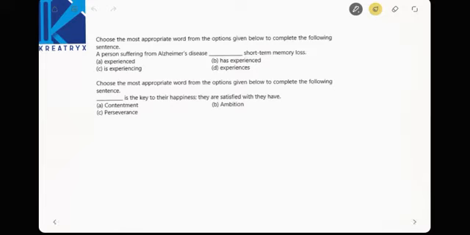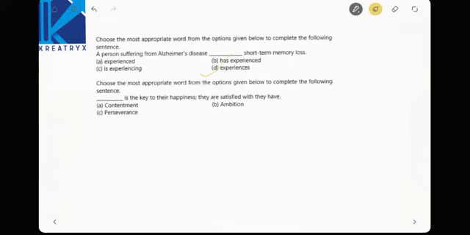Next, choose the most appropriate word from the options given below to complete the following sentence. A person suffering from Alzheimer's disease, right, experiences. Has experience? No. See, a disease is a present thing. So if the disease is there, presently he must experience the thing. So certainly experiences is the correct word.